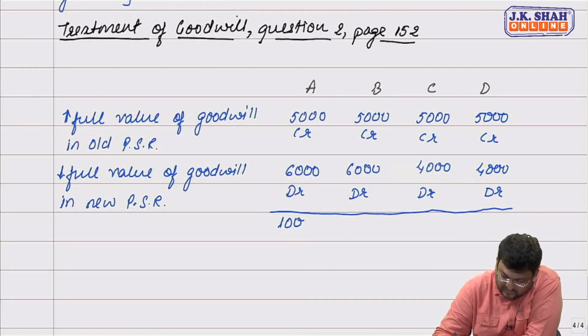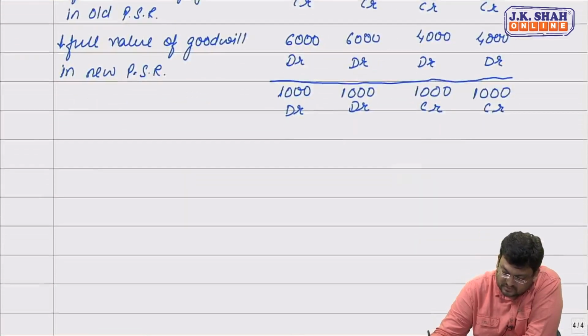So A's account will be debited with 1,000, B's account will be debited with 1,000, C's account will be credited with 1,000, D's account also will be credited with 1,000.